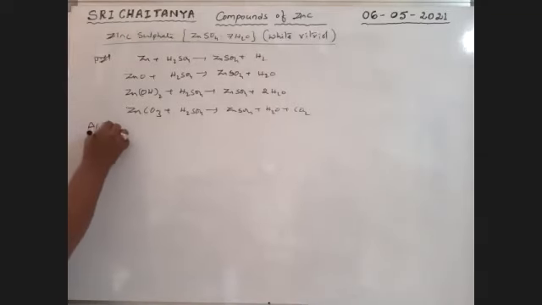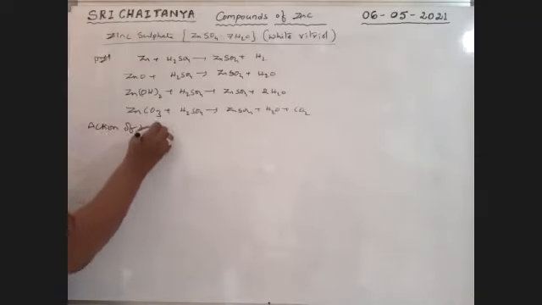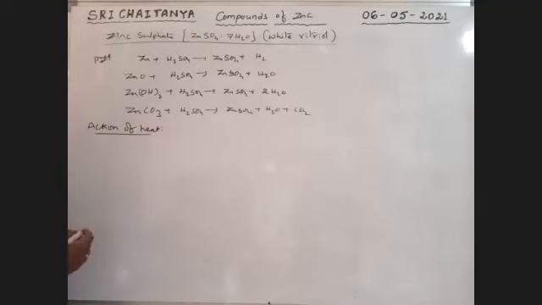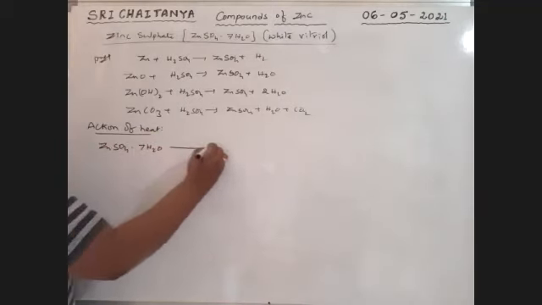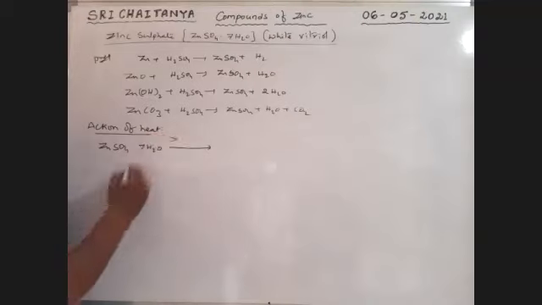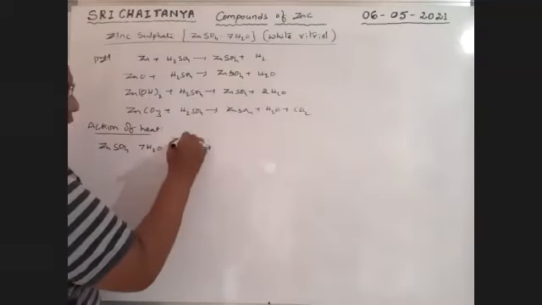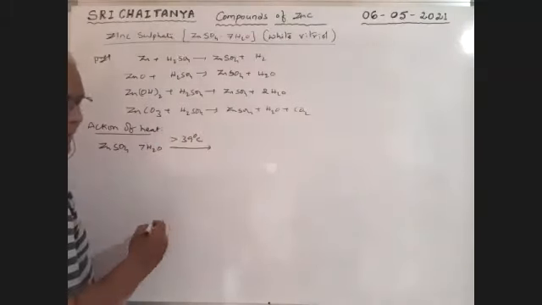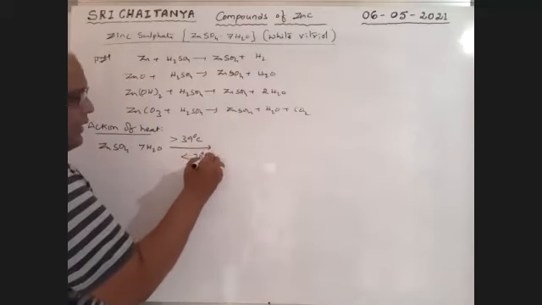Action of heat. ZnSO4·7H2O, first of all, is heated to greater than 39 degrees centigrade and less than 70 degrees centigrade.